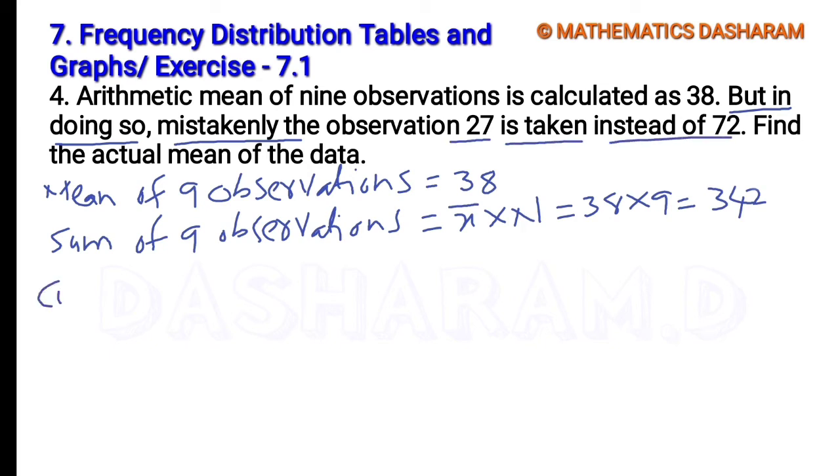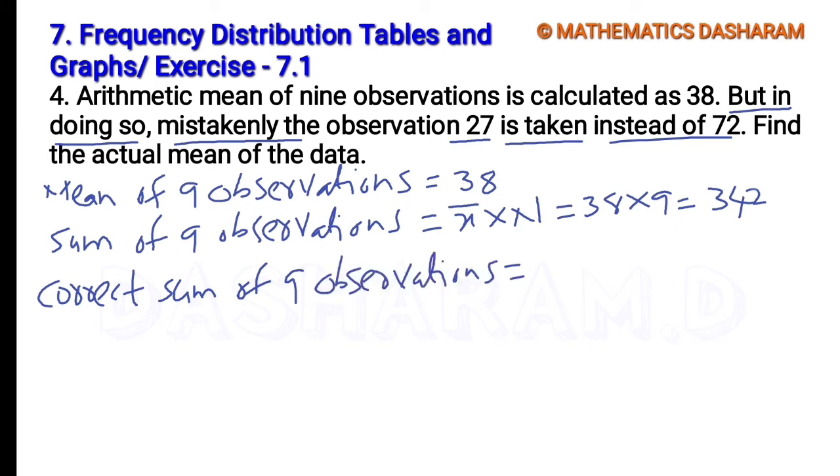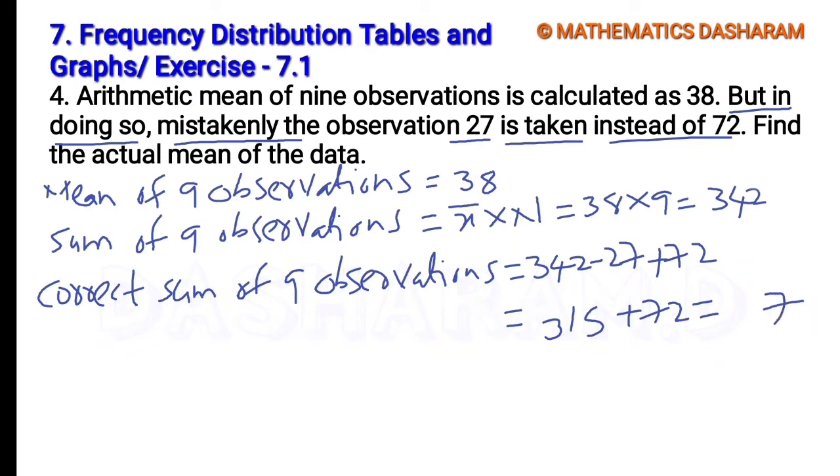Now coming to the question, in doing so the observation 27 is mistakenly taken instead of 72. So the correct sum of 9 observations equals the sum of 9 observations, 342, where the wrong number 27 should be subtracted, then add the correct number, 72. First 342 minus 27 equals 315, plus 72: 5 plus 2 is 7, 8, 3, so 387.